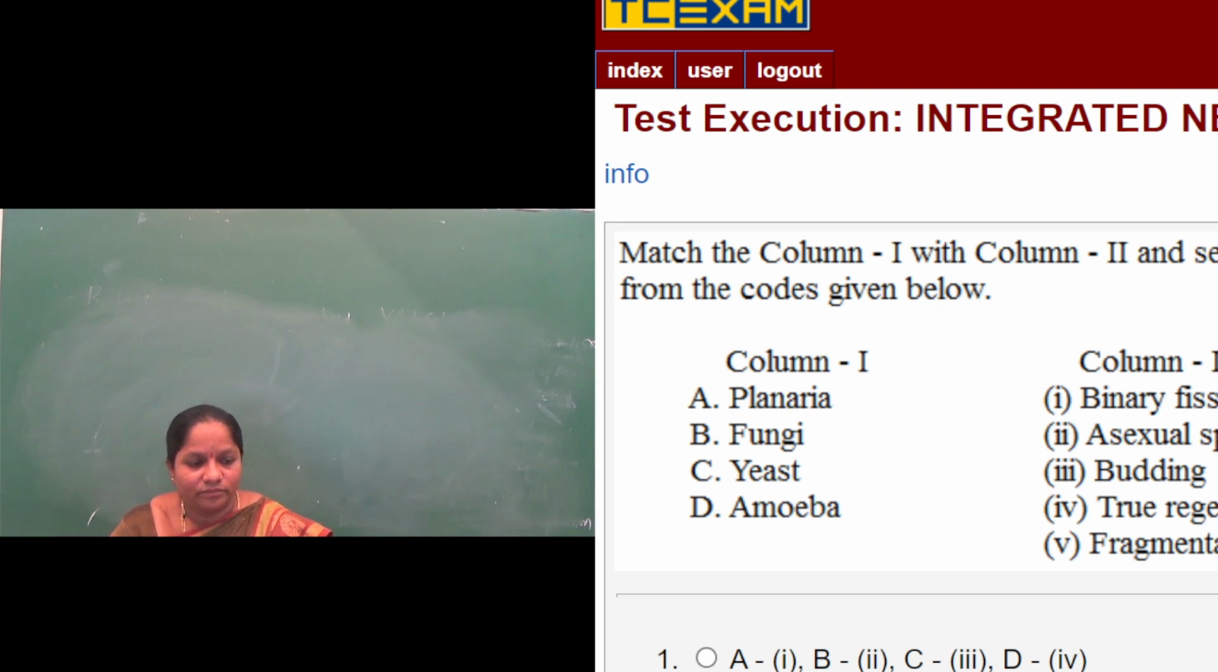Then D, amoeba, it is binary fission. A for planaria fragmentation, 4 regeneration, B2 fungi asexual spores, and 5, C is budding, D is binary fission. So amoeba is binary fission. So the correct option for this match the following will be the fourth one, A4, B2 and 5, C3, D1. So the answer is the fourth one.